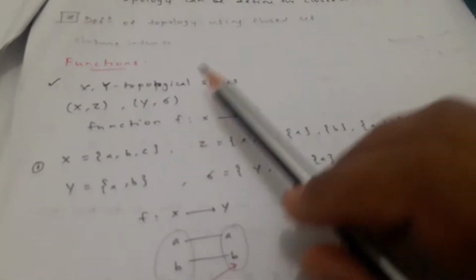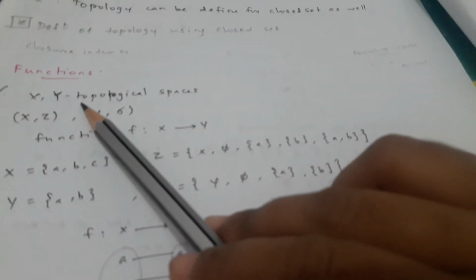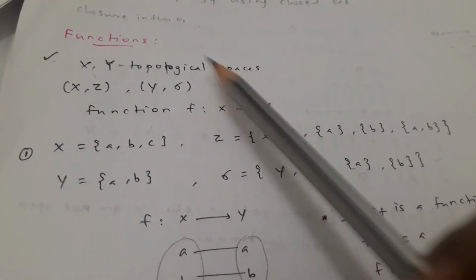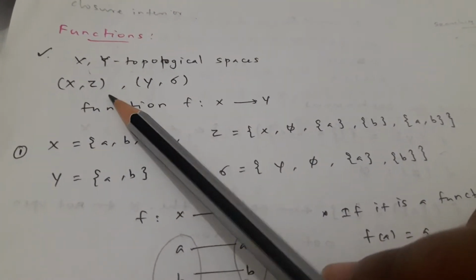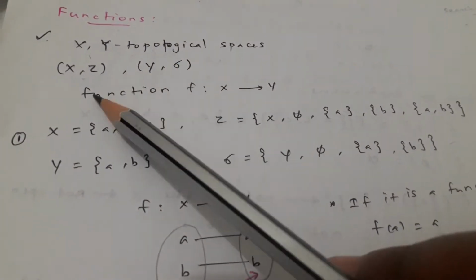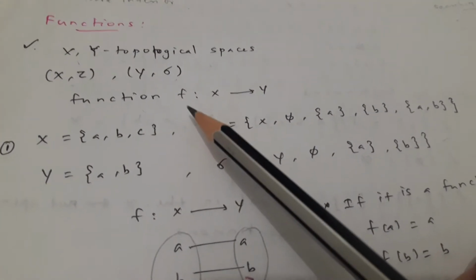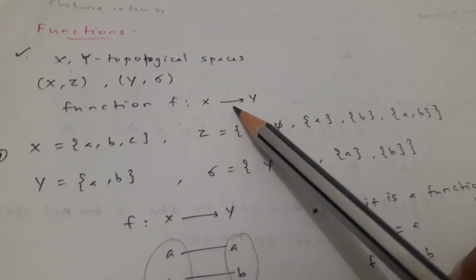Okay, now let's define functions. We know that if X and Y are topological spaces, that is (X, tau) and (Y, sigma), let's differentiate the symbols. Now the function can be defined as f from X to Y.